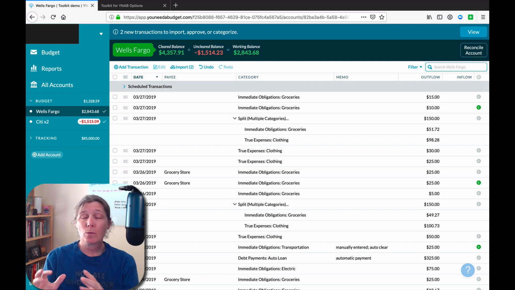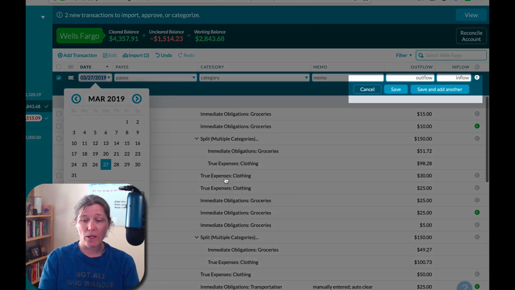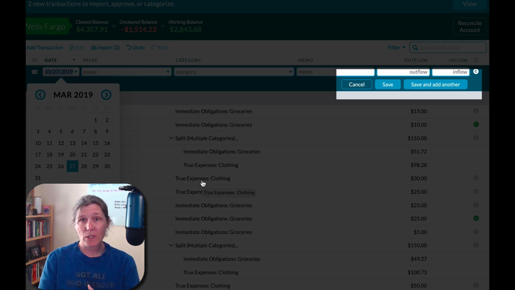So really, what this setting in the toolkit does is change the behavior of the return key, or enter key, depending on whether you're a Mac user or a PC user. The default is save and add another. And with the setting on in the toolkit, the behavior of the enter or return key is simply save.